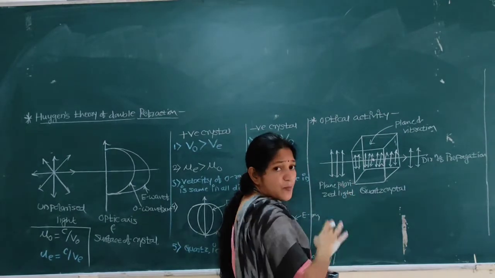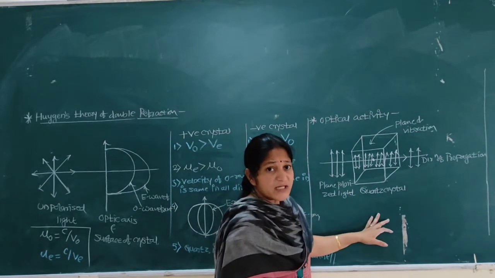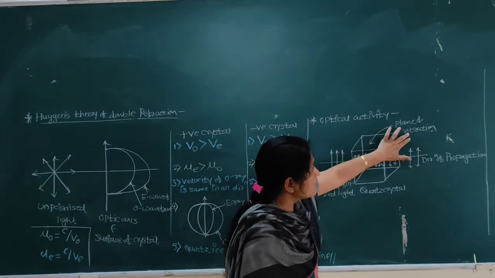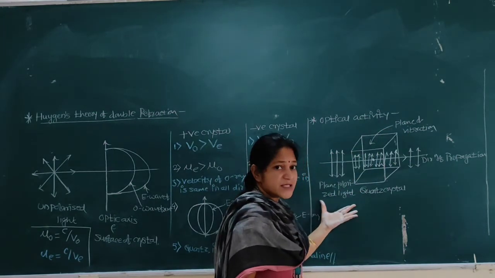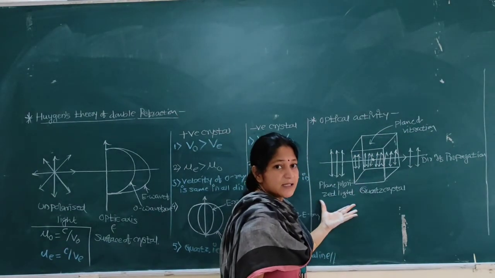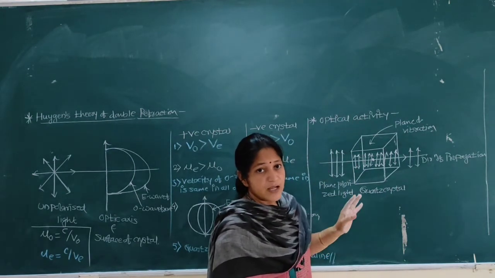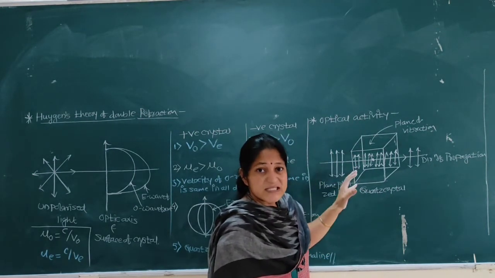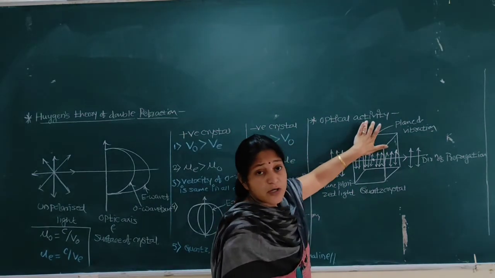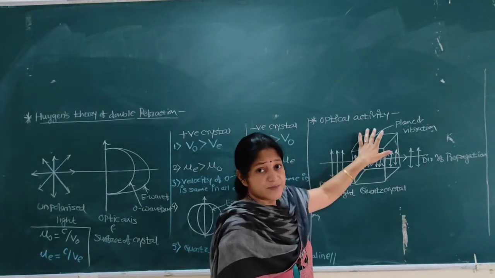So the property of rotating the plane of vibration of plane polarized light by a crystal is said to be optical activity. And the substance which exhibits this phenomenon is called an optically active substance.